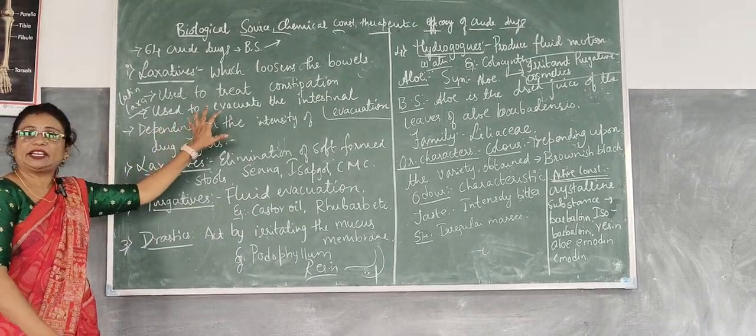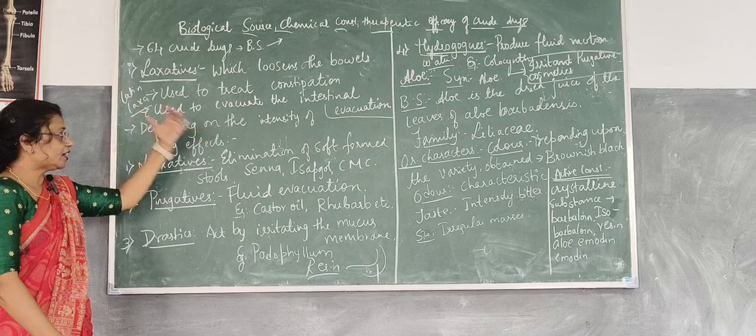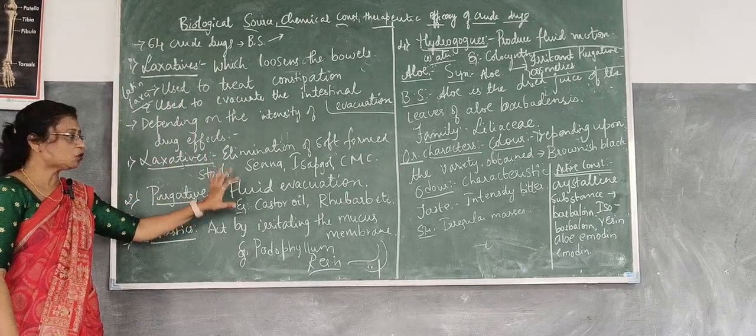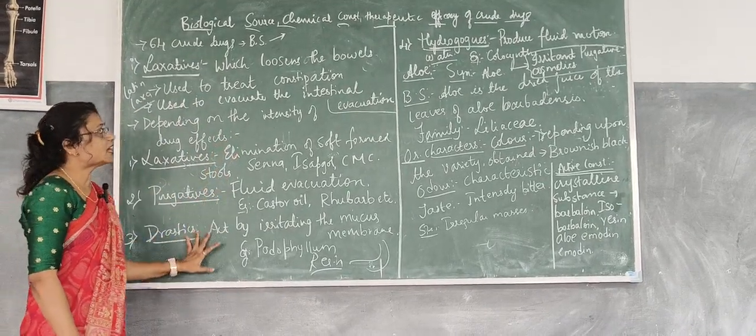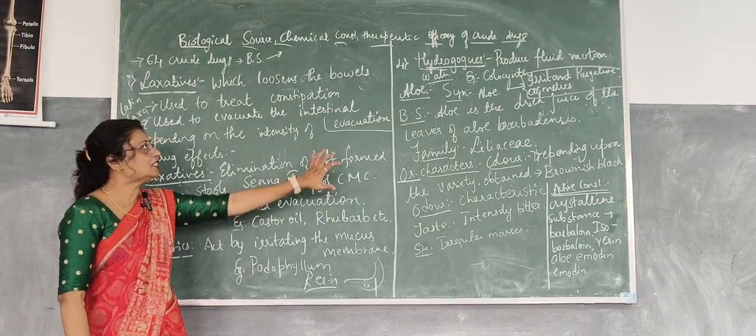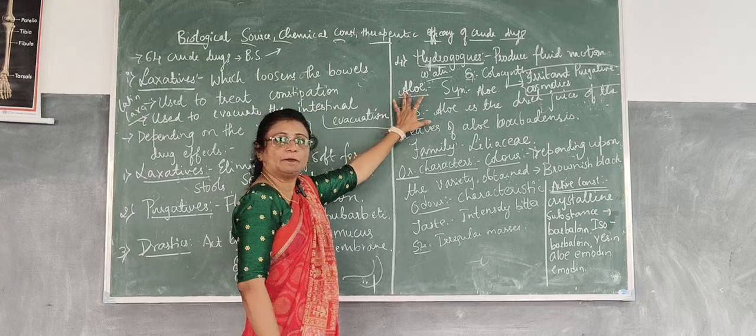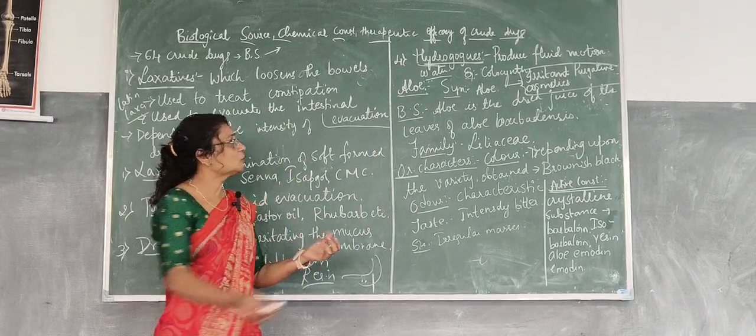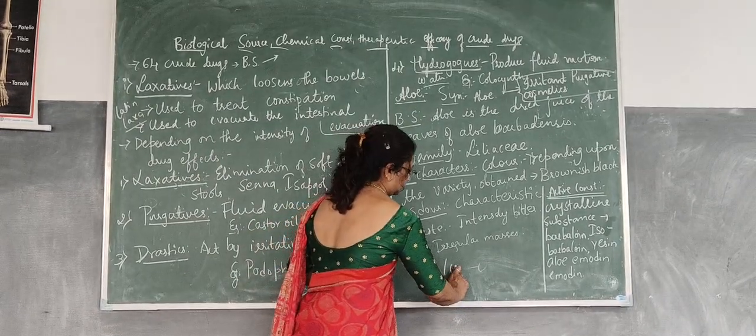So I think you understood the classification of the laxatives. Depending on the intensity of the crude drugs and the drug effects, they are classified into 4 types: laxatives, purgatives, drastics and hydragogues. Coming to the examples of the laxatives, the first example is aloe. You know what aloe is. It is commonly called aloe vera.